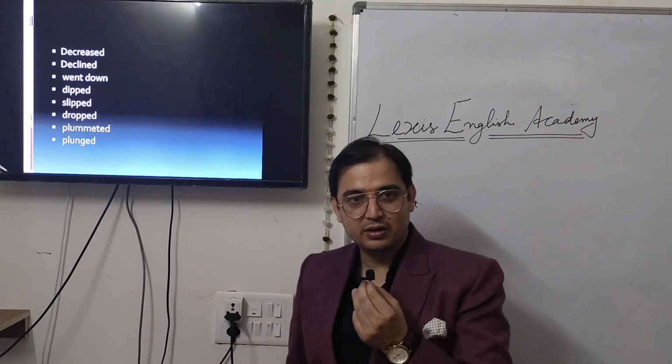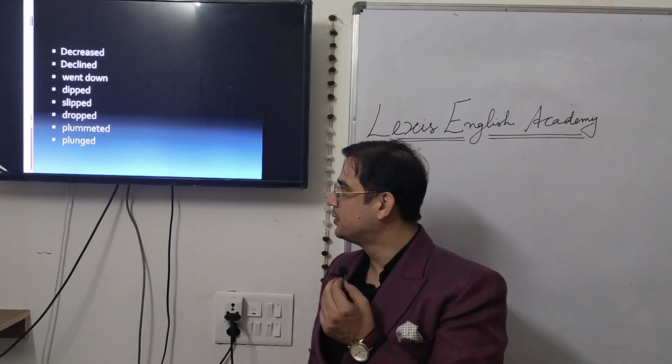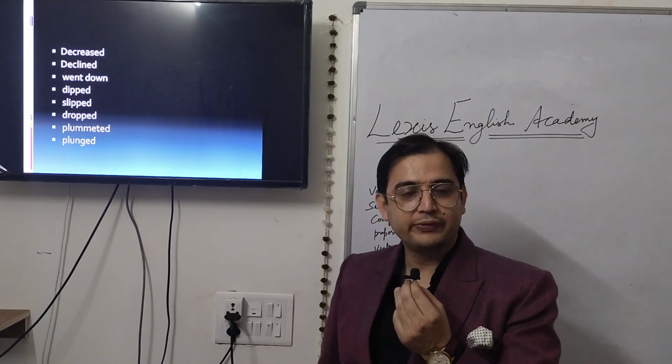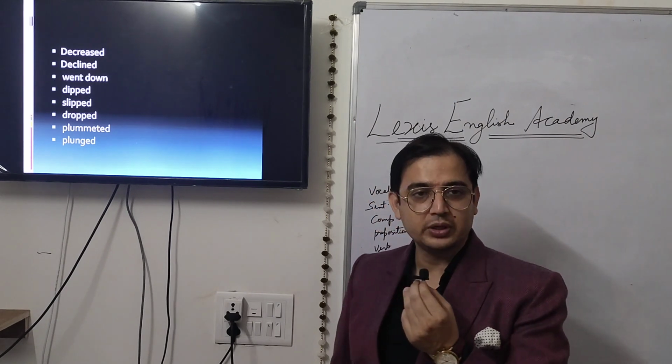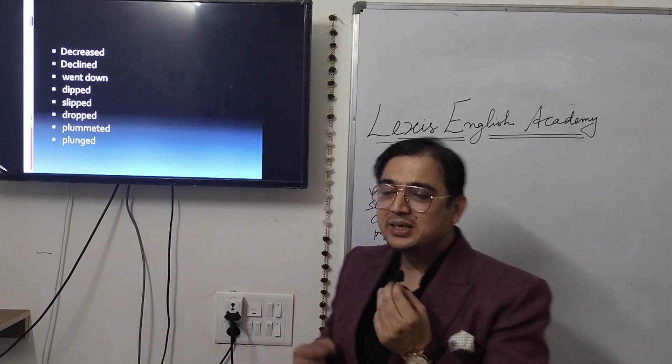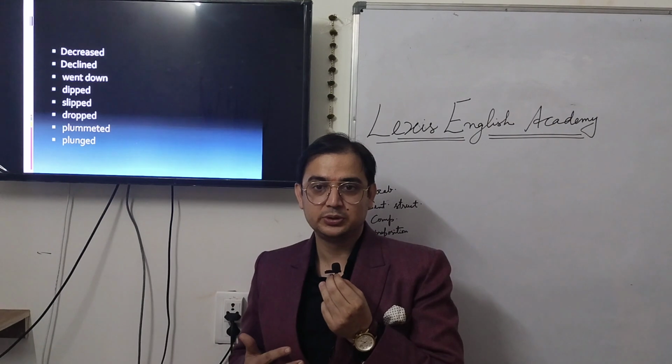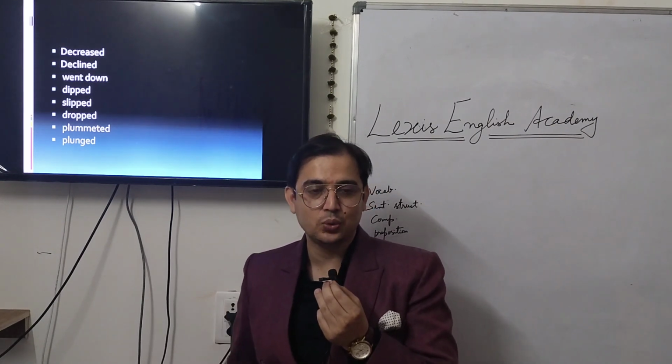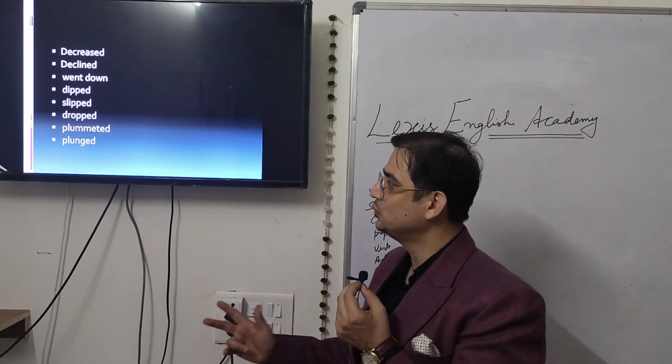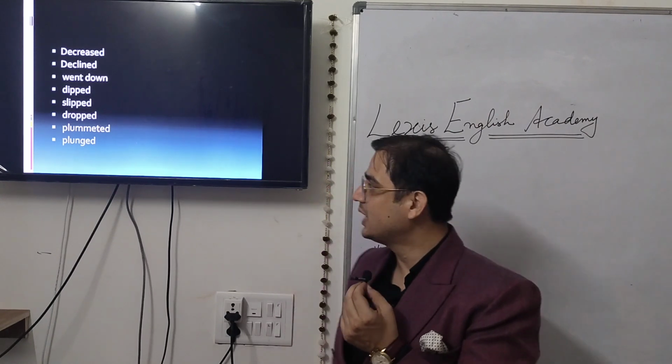The sales figure for cars dropped. Production of car plummeted. Production of trucks plunged. Here, plummeted and plunged are strong verbs. When there is a massive decrease, only then you should use these 2 verbs, plummeted and plunged.